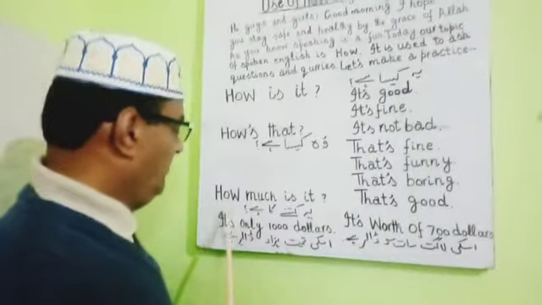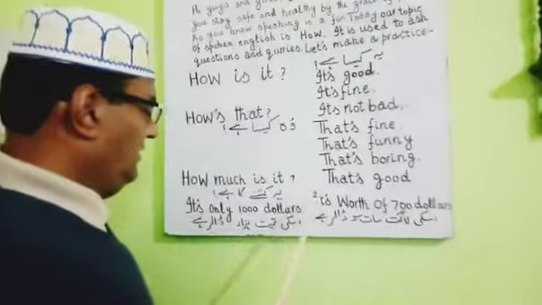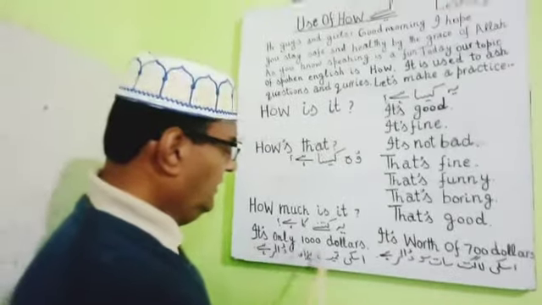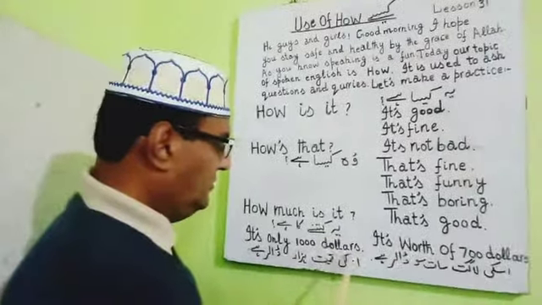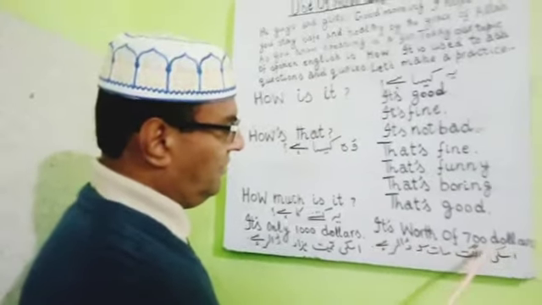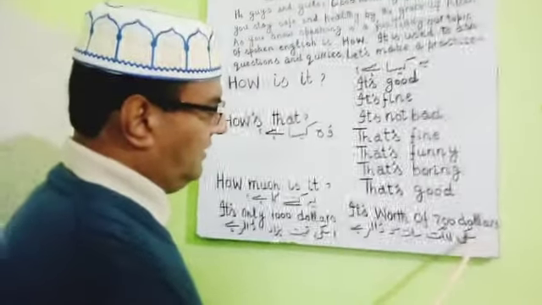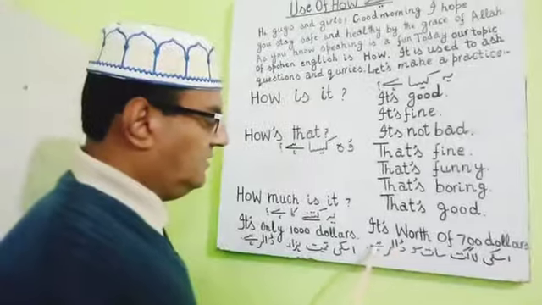And last query is how much is it? It's only $1,000. इसकी कीमत सिर्फ 1,000 है. It's worth of $700. इसकी लागत $700 है.